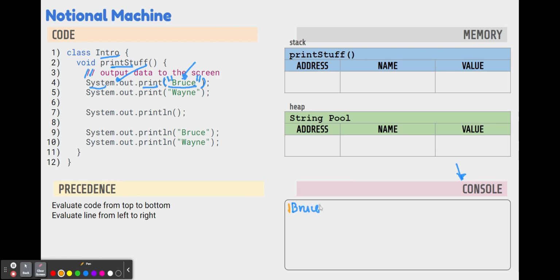Now the cursor will be sitting right here after the E in Bruce. Anything that we tell it to print will show up right after that E in Bruce.